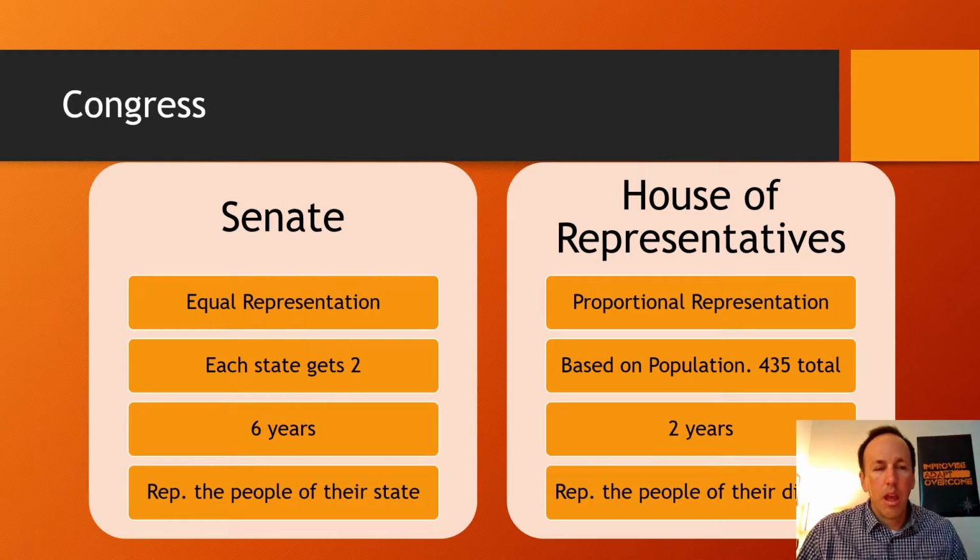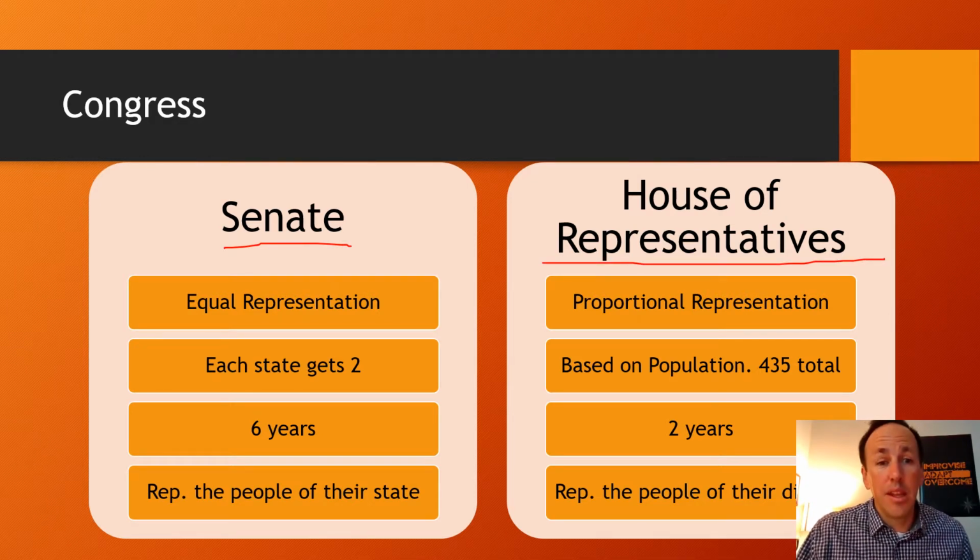Awesome. All right, so here we're going to talk about Congress. Now, Congress is part of which branch of government? The legislative branch. Excellent. Okay, so now Congress is divided into two parts, the Senate and the House of Representatives. In the Senate, each state gets two. Doesn't matter if you've got a large population or a small population, it's based on equal representation. Equal. Every state gets two. Hawaii gets two. Texas gets two. How many senators are in your state? The answer, two. Okay? There's 50 states. Each one gets two. How many senators are there total? 100. All right? Does that make sense?